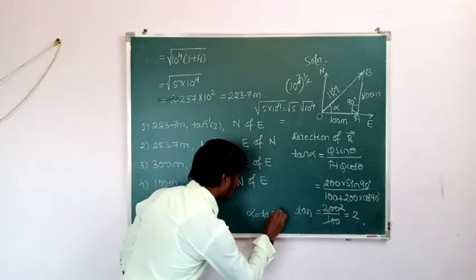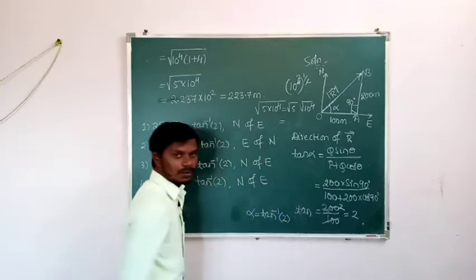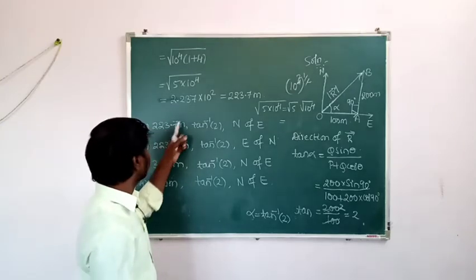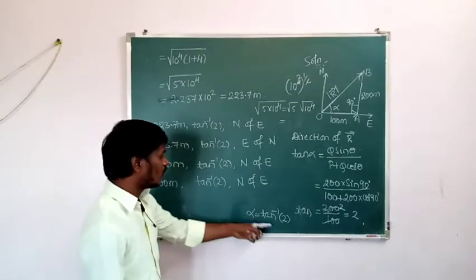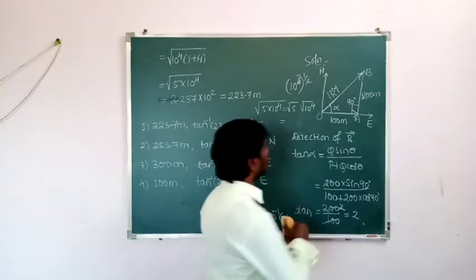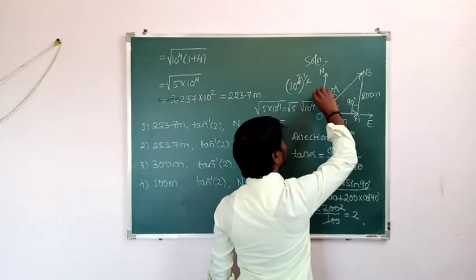The direction is tan inverse of 2. So the magnitude of resultant is how much? 223.7 meter, and the direction of resultant is how much? Tan inverse of 2. And here this direction can be taken from east to north, means north of east.